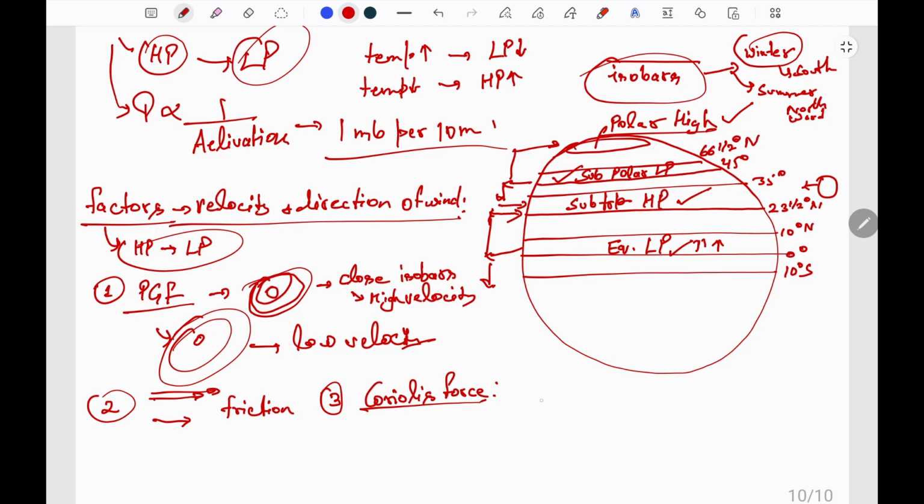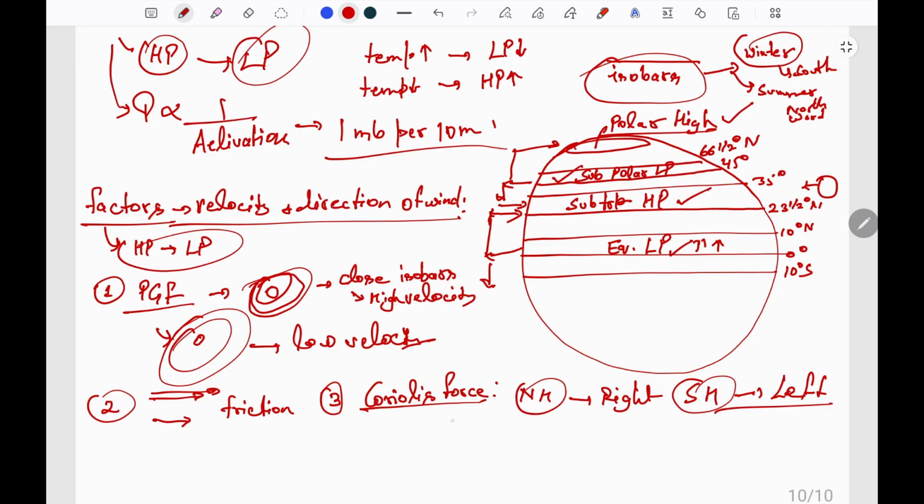At the equator it is absent, and at the poles the Coriolis force is maximum. Due to the Coriolis force we observe the deflection of wind: in the northern hemisphere the wind deflects towards its right, and in the southern hemisphere it deflects towards its left.